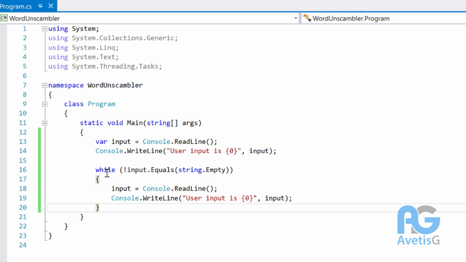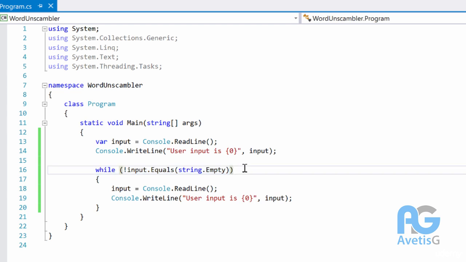However, with a while loop, we always check our condition first before executing the block of code. In do while, we're guaranteed our first execution of the loop. In other words, in do while, we would execute this block before checking the condition.